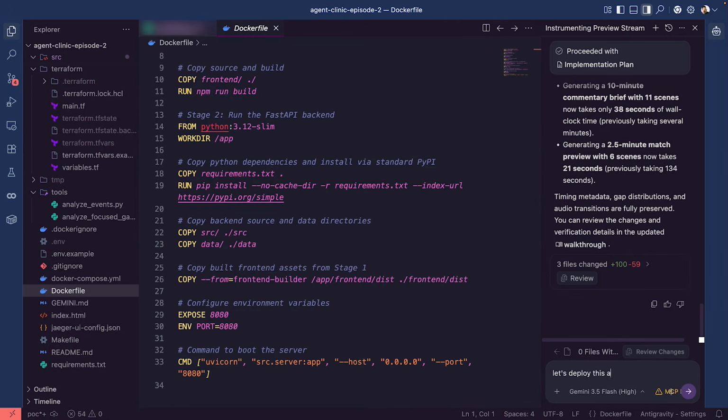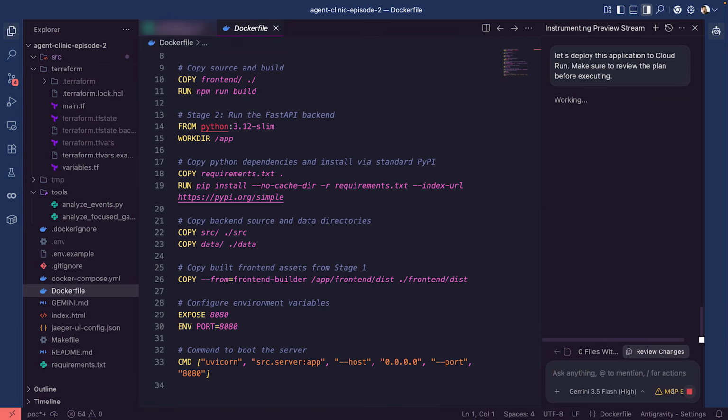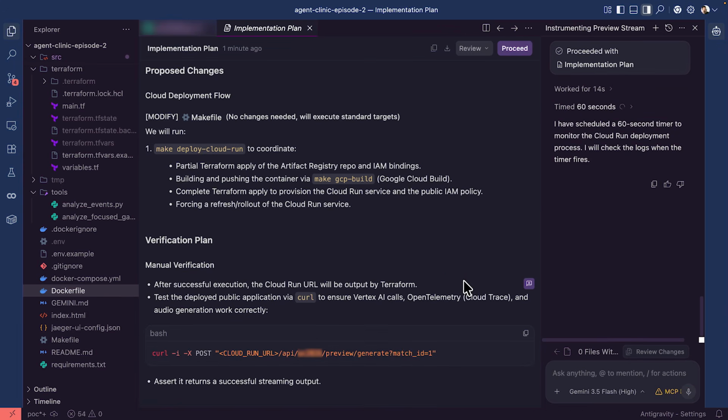I think what we can do here is prompt Antigravity to prepare and deploy this application to run on Cloud Run. So go ahead and give it a go. So let's deploy this application to Cloud Run. Excellent. So it's starting the deployment process, and we've already been seeing this pattern where the Antigravity harness sets timers. So it pauses its execution while it waits for things like the Cloud Run deployment to happen.